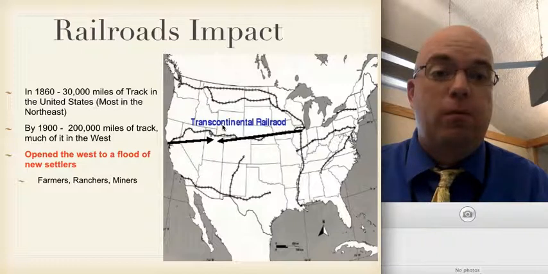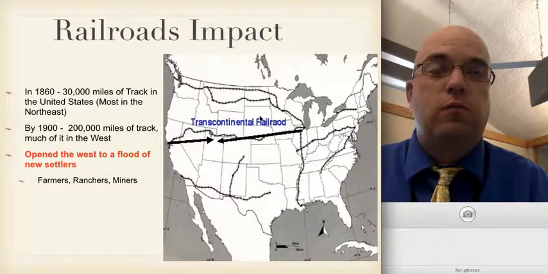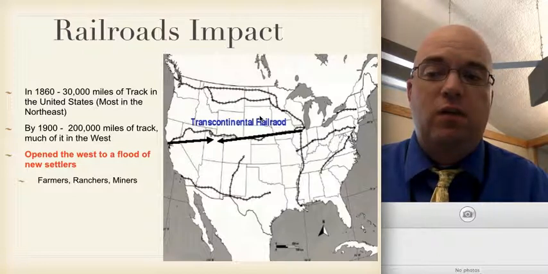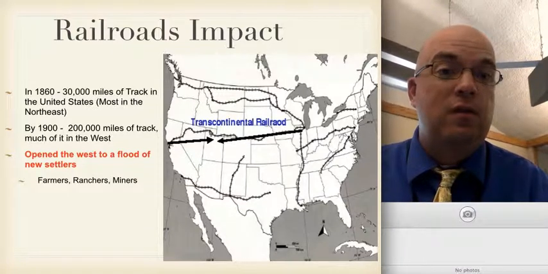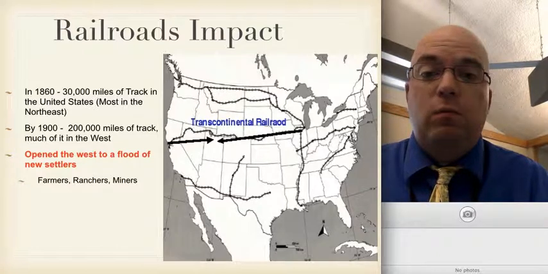You're going to have farmers that will come and settle on the high Great Plains, which is the part where Kansas, Nebraska, and the Dakotas are. You also will have ranchers and miners coming to the west as well. So the Transcontinental Railroad will have a huge impact in the settlement and development of the western lands. Omaha definitely will benefit from this.